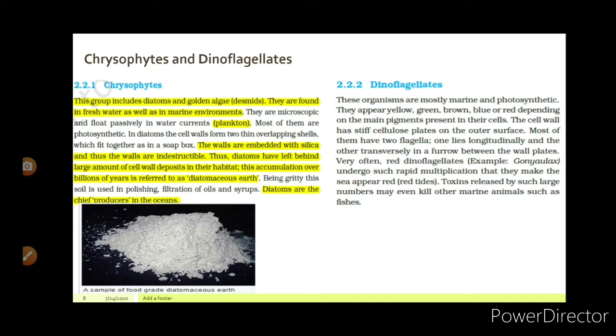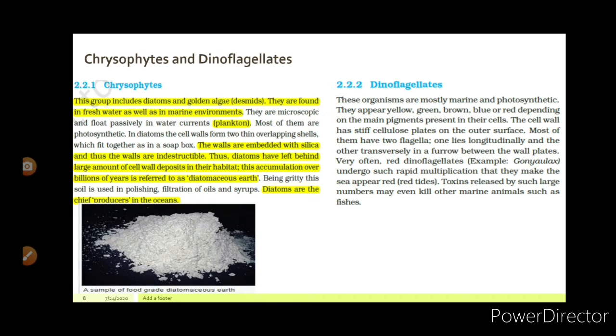Let us move to the next subcategory, which is dinoflagellates. These organisms are mostly marine and photosynthetic. Dinoflagellates appear in yellow, green, brown, blue, or red, depending on the main pigments present in their cells. The cell wall has stiff cellulose plates on the outer surface. Most of them have two flagella. One lies longitudinally and the other transversely in a furrow between the wall plates.